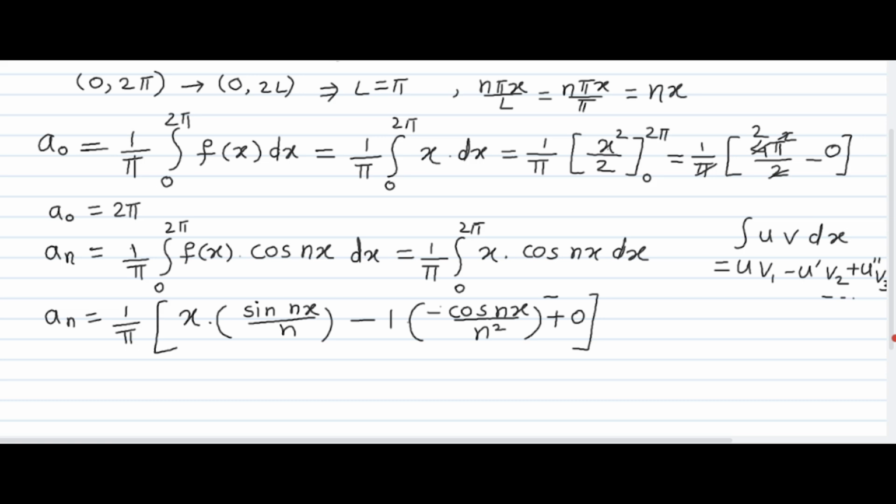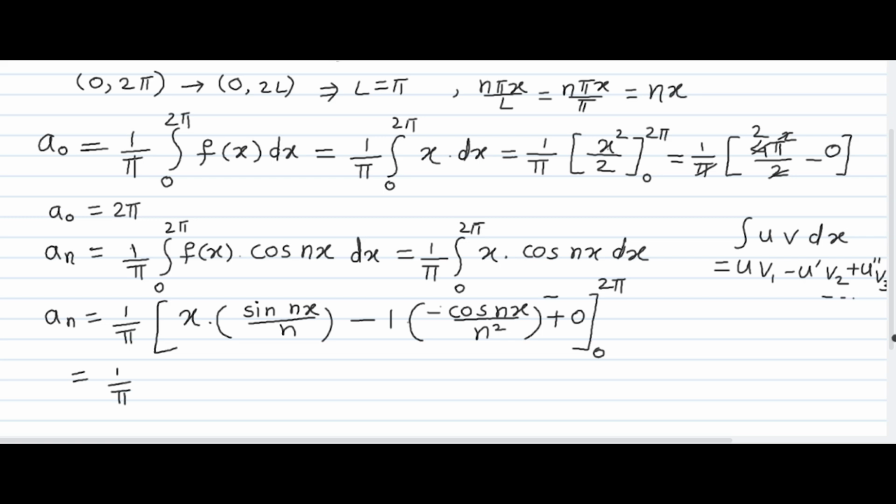Now plus, you can see here an alternate plus minus sign is there. So we are writing a plus sign now, with the derivative of the first term and integration of the second term. Obviously the derivative of this one is 0, so from now onwards the term will be 0. This is the formula for the integration by parts generalized rule. Now let's move to our actual example. After writing the generalized rule, write the limits, because we are going to calculate the integration within the limit. This is a definite integration.